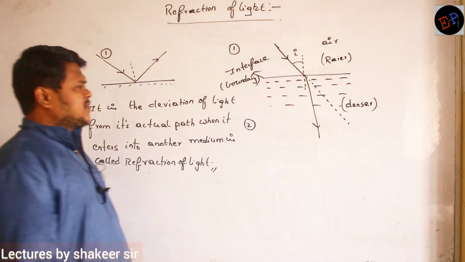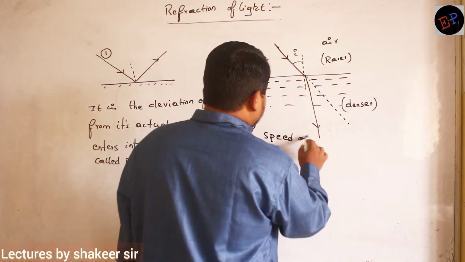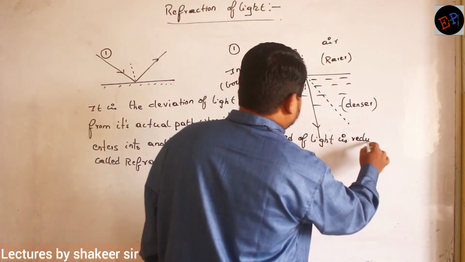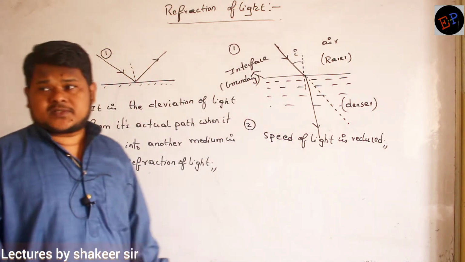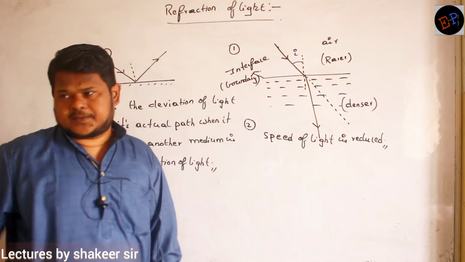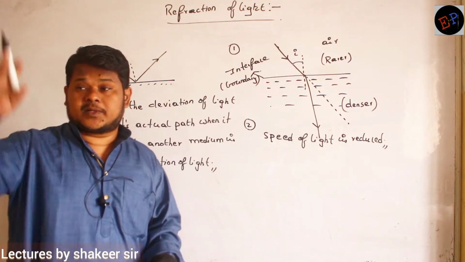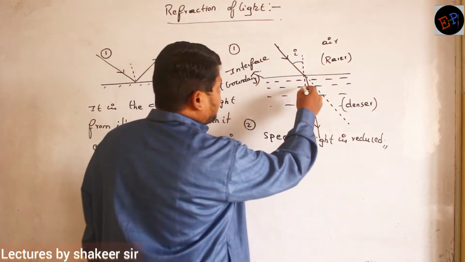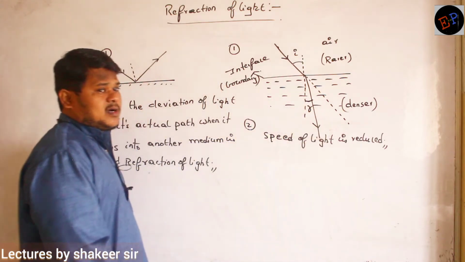So what is happening to the speed of light? Speed of light is reduced. So when the speed of light reduces, then only it bends towards the normal. When speed of light increases, it bends away from the normal. Now here, which is the angle of refraction? This angle is called the angle of refraction, represented by r.